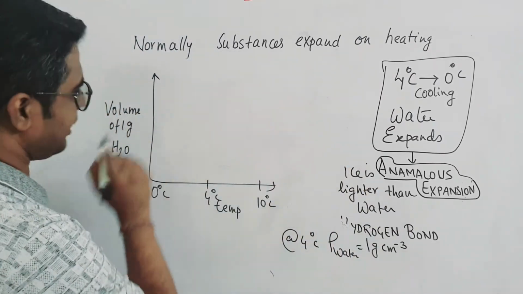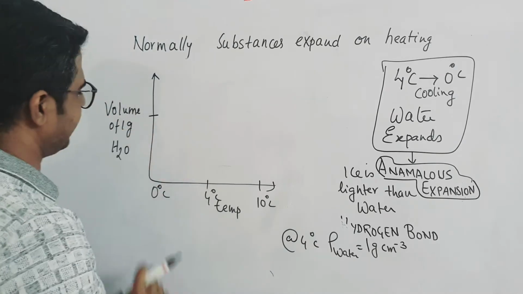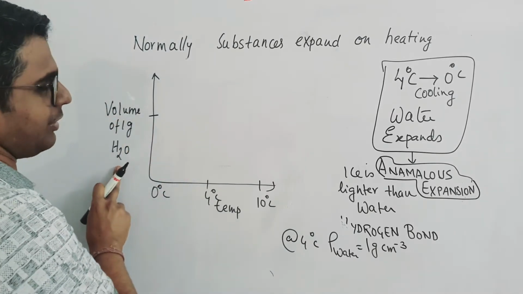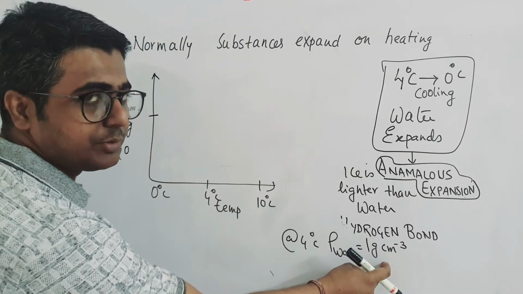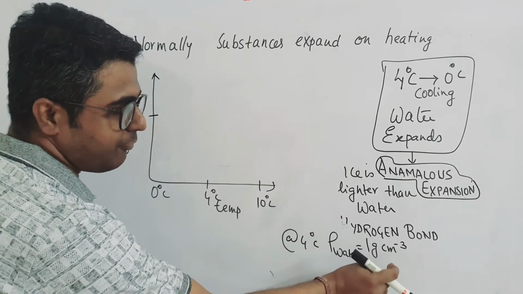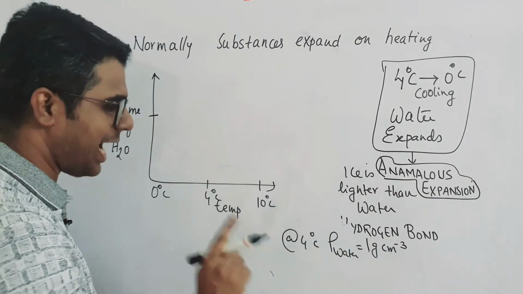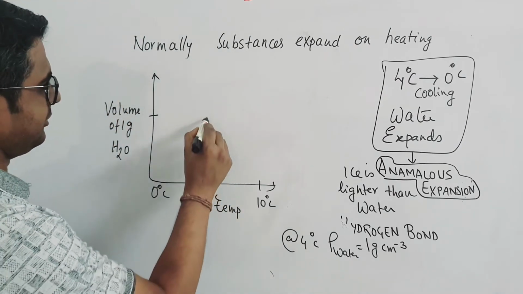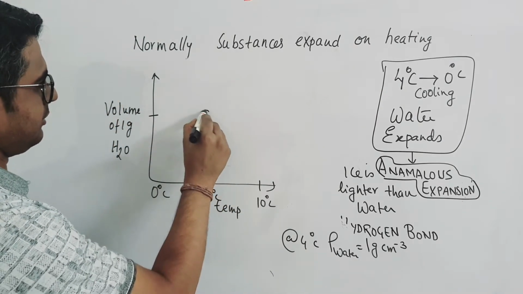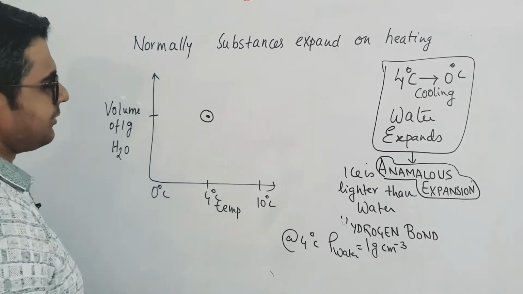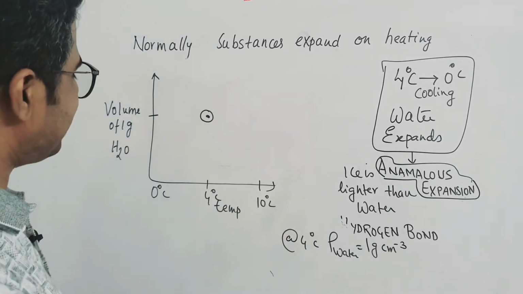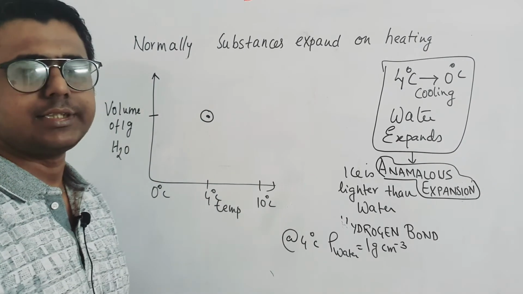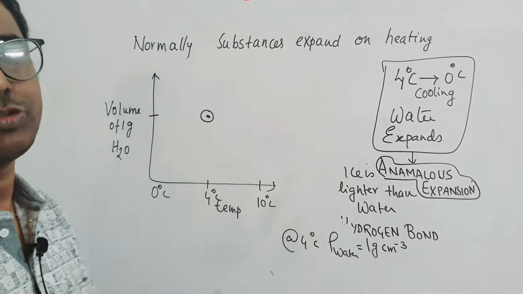So, let us mark 1 centimeter cube, because volume of 1 gram of water will be 1 centimeter cube, right? Volume of 1 gram of water will be 1 centimeter cube at 4 degree Celsius. So, this is plotted. Next is, if we start from 0 degree Celsius, definitely at 0 degree Celsius the volume will be less or more, that you need to find out.